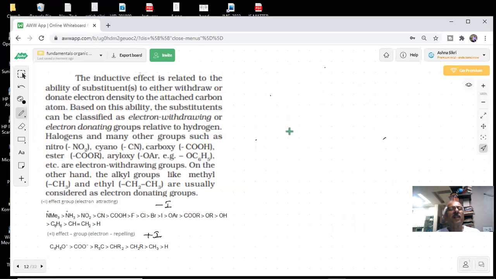Now the inductive effect is related to the ability of the substituent to withdraw or donate electron density. There are two types of groups, students. What we are saying, substituents or atoms which can withdraw electrons, which are electron withdrawing, students.